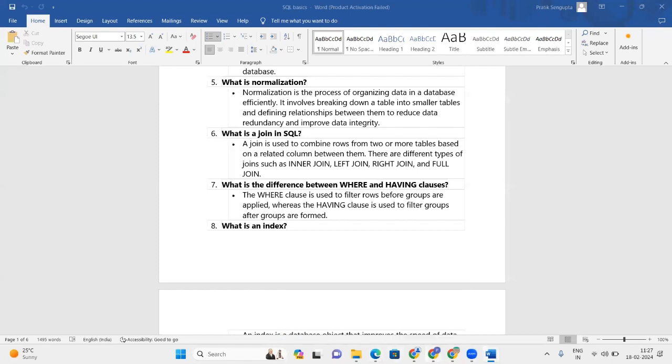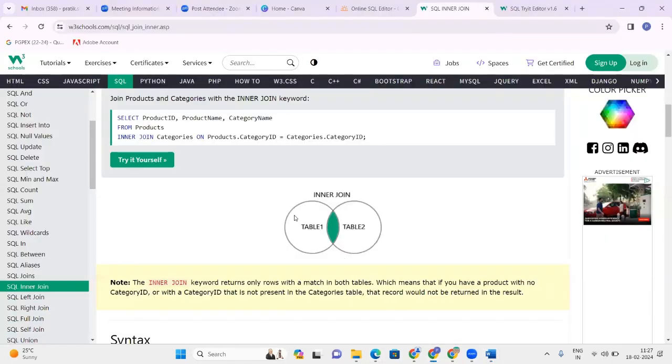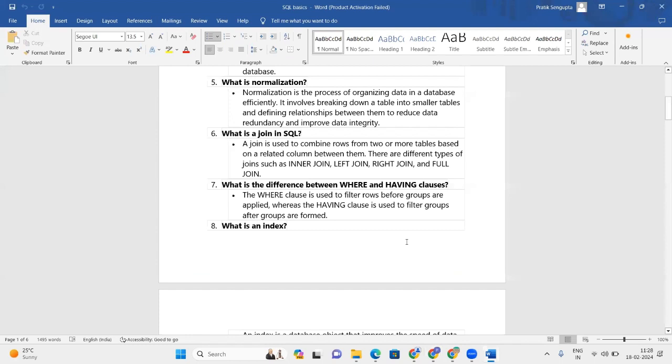So if we see the Venn diagram, left outer join is all this whole thing will be colored along with this. Right outer join, this whole circle will be colored along with the common part. And full outer join, everything will be colored. All means both the table one and table two will be colored.